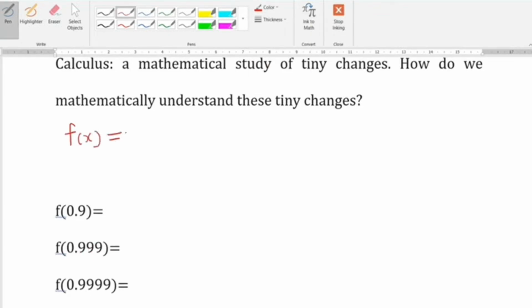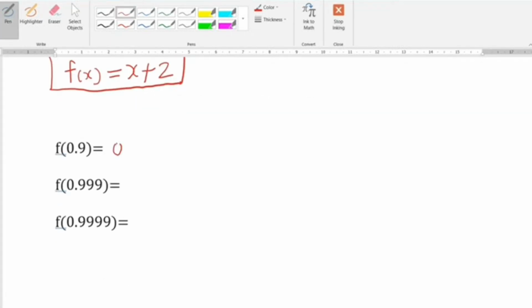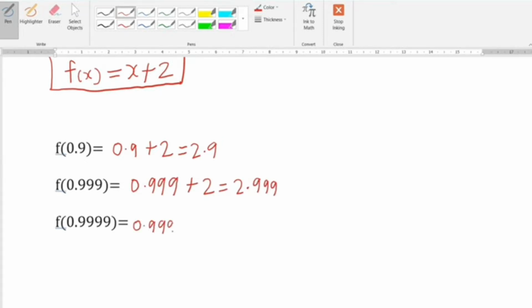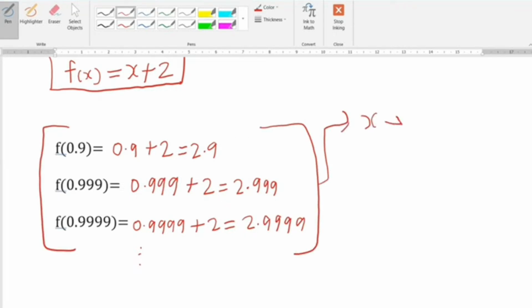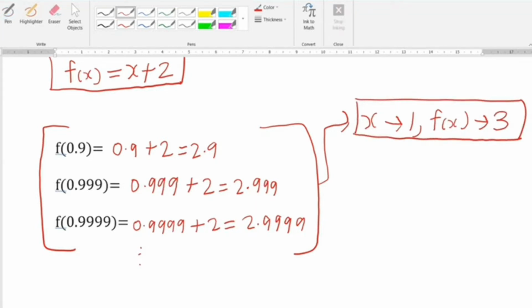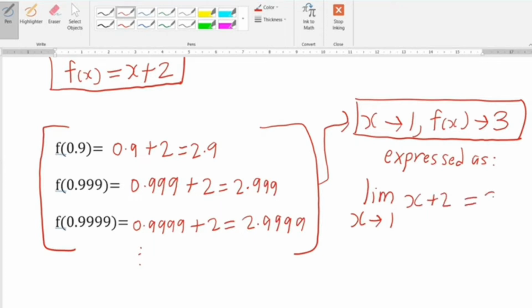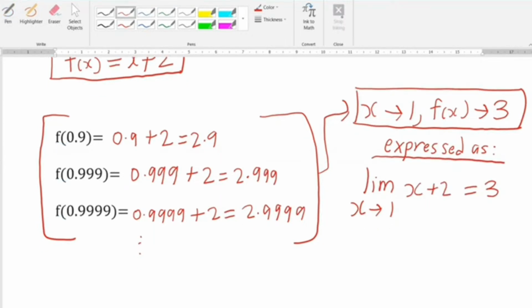Now think about a function, say, f(x) = x + 2. It can be easily calculated that f(0.9) is equal to 2.9. Now what about f(0.99), f(0.999), and f(0.9999)? Well, the answer should be quite simple. Now to realize something, from 0.9 to 0.99, and then to 0.999 onwards, x is getting closer and closer to the value of 1, and f(x) is getting closer to 3. In this case, we can express this as the limit as x approaches 1 of x + 2 is equal to 3. This indicates that as x gets closer to 1, f(x) gets closer to 3.